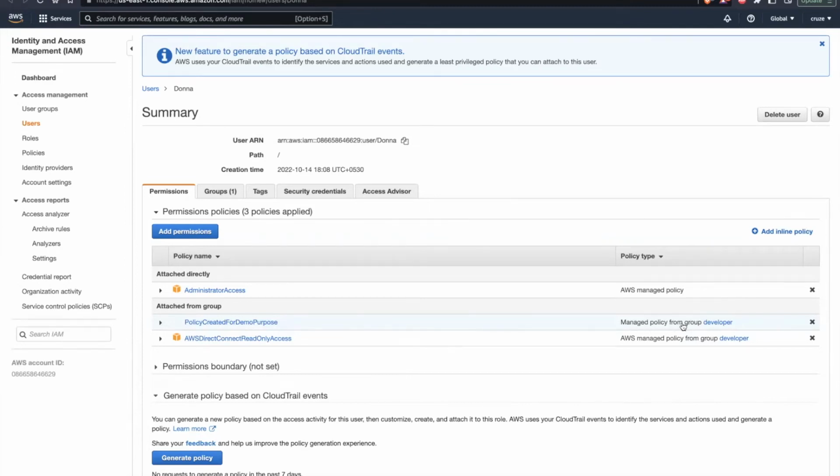So this is how you can play around with the policy. You can assign the policy either to the group or to the user. You can also create your own customized policy and then inherit this policy at a group level as well as at a user level.